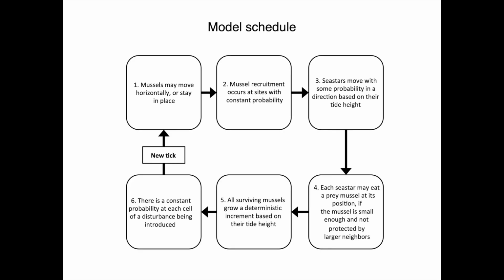So here's an overview of the model schedule. At each time step, mussels may move around in the space, and I'll go more into detail later on how this is parameterized. New mussels then recruit into the space with some probability. Sea stars then move with some probability given their current depth and whatever randomly generated direction they're facing. Sea stars then have a chance to eat mussels at the maximum predation rate. They eat one per day. Mussels then grow a deterministic amount set by tide height. They potentially experience mortality, and then disturbances may occur that rip up sections of the mussel bed.